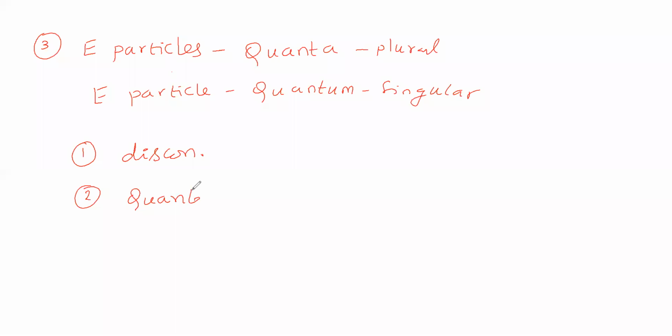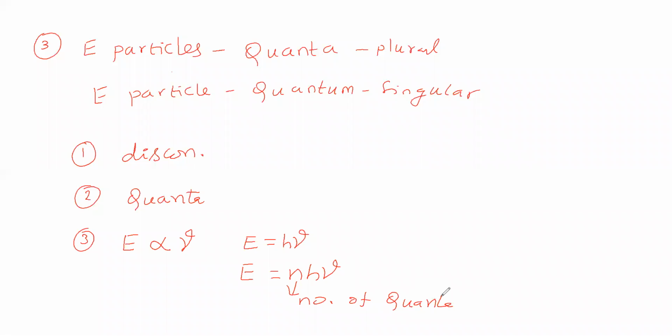The third says the energy of a quantum is directly proportional to the frequency of radiation, so the energy of a quantum is equal to h nu, and the energy of quanta is equal to n h nu. n is called the number of quanta.